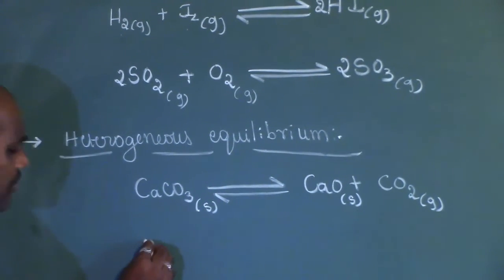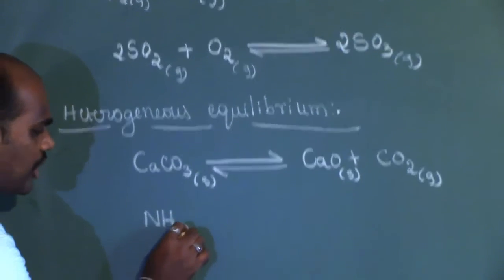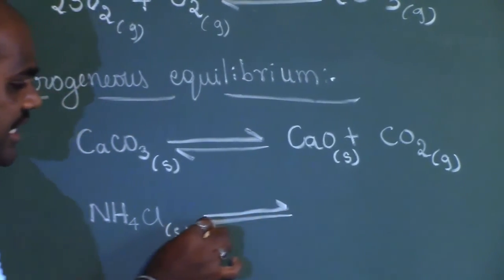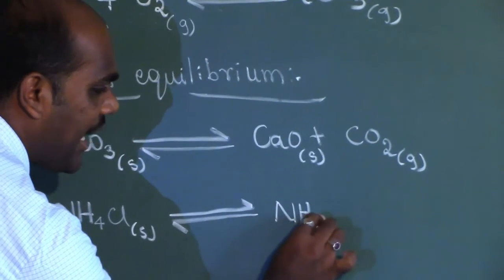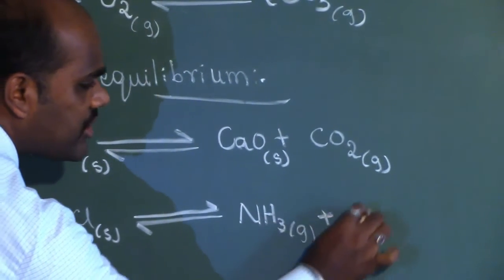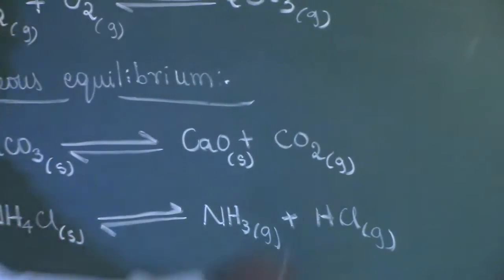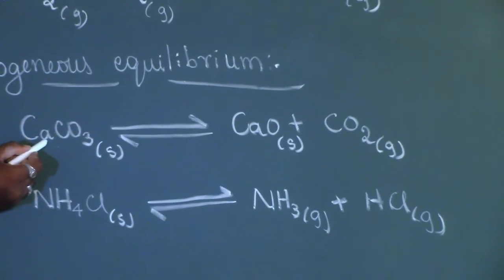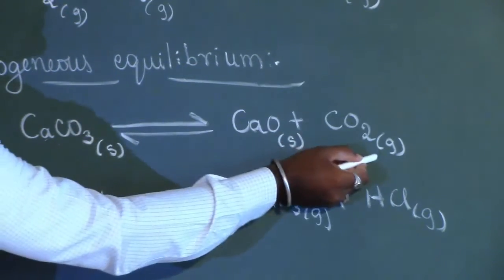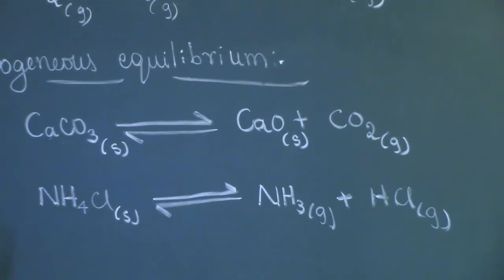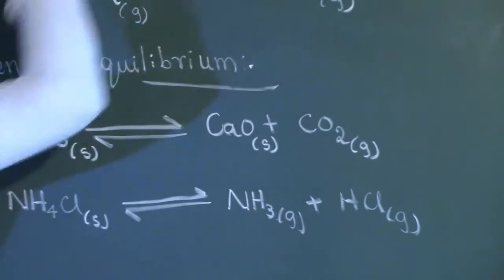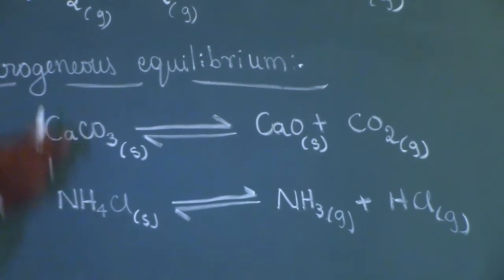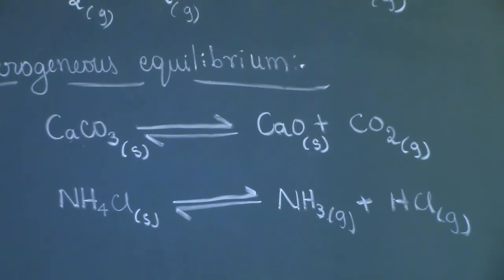And we can take one more example. Let us consider a very simple salt, ammonium chloride, which is a solid, which reversibly decomposes so as to produce NH3, ammonia, which is a gaseous material, and HCl, once again a gaseous material. And here you can notice, in the first example, the solid reactant on decomposition gave one solid product and one gaseous product. And here one solid reactant is producing two gaseous products, and the physical states of reactants and products are different. So it comes under heterogeneous equilibrium.